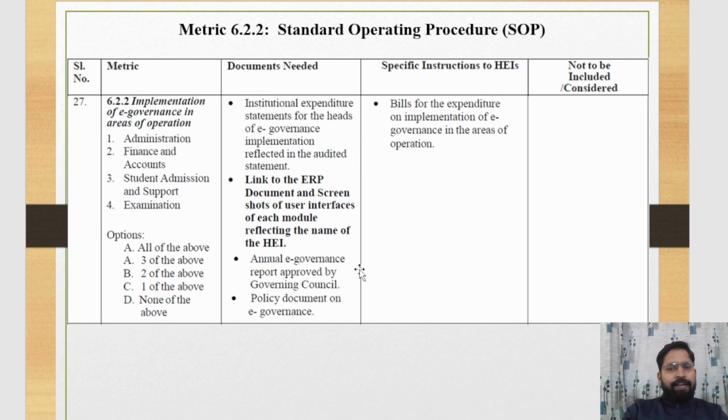Annual e-governance report approved by the governing council. We can also provide a policy document on e-governance. We can also provide bills for expenditure on implementation of e-governance in the area of operation. Suppose in your institution an ERP system is working, then some annual expenditure is also paid by the institution. Then here we can attach the annual maintenance bill of ERP. We can add it as a proof.